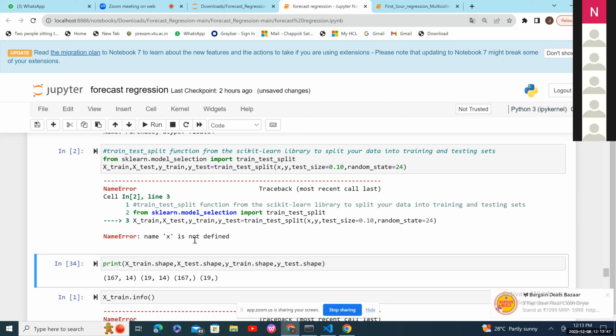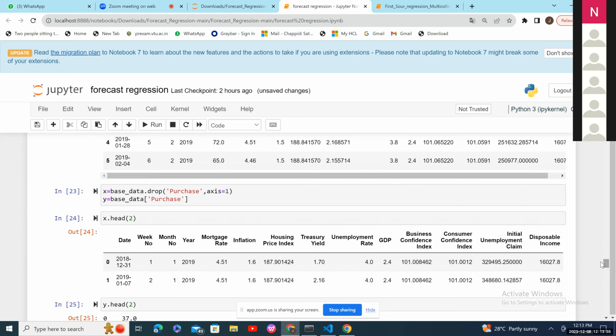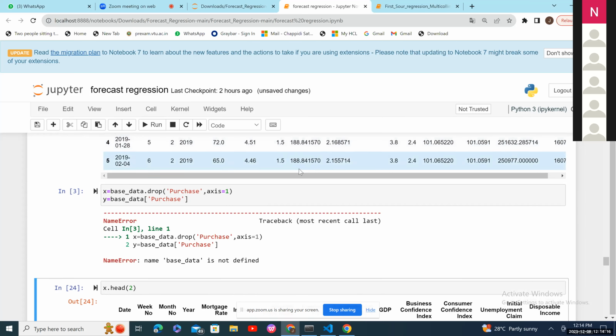Name X is not defined. You need to execute from the start again. Scroll above. See, if you shut down your laptop, you need to re-execute the code. If you put your laptop in sleeping mode, there is no need to execute. Maybe you restarted your kernel. If it is not defining variables, it means these variables are not in the Python memory. You need to execute again from the start.